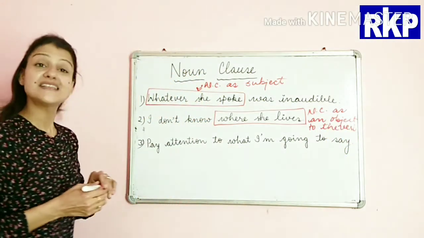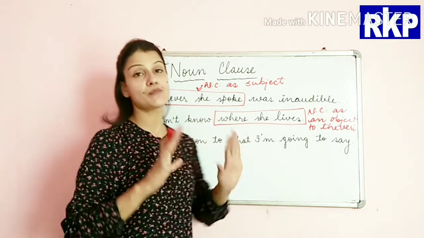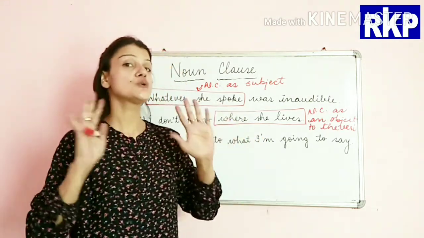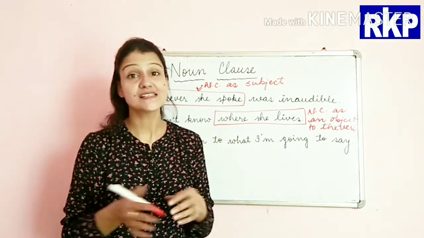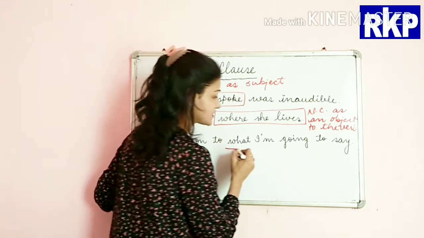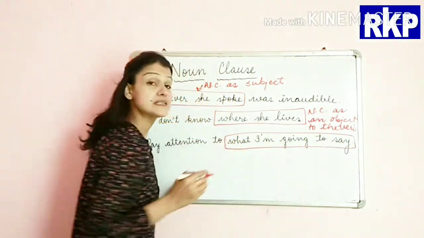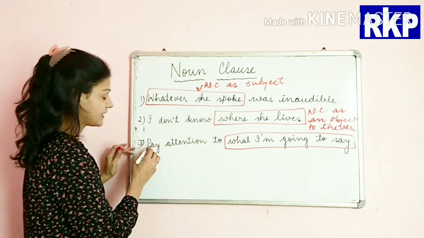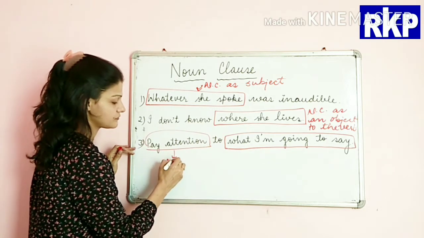Now our next sentence is pay attention to what I am going to say. Now pay attention to something, and what is that something? What I am going to say. Now if you see here beta, this is the main clause.